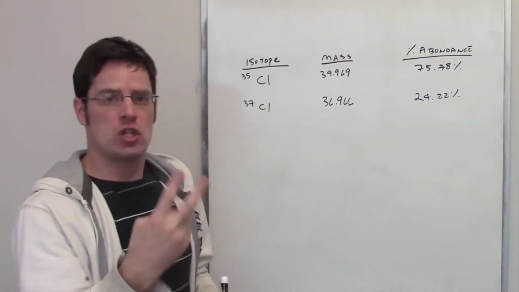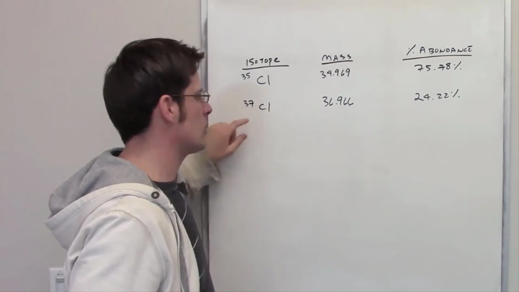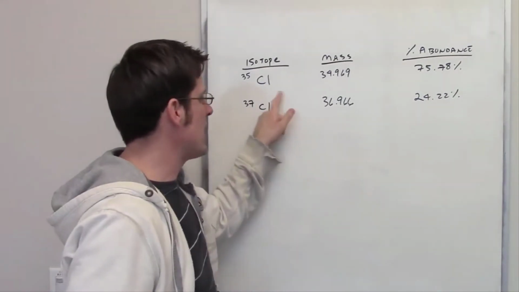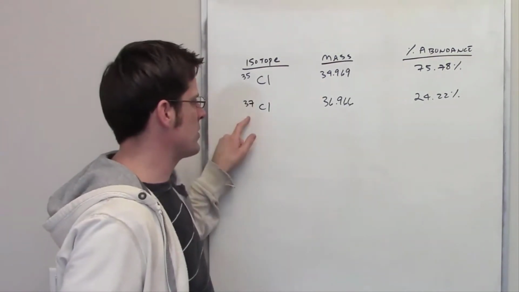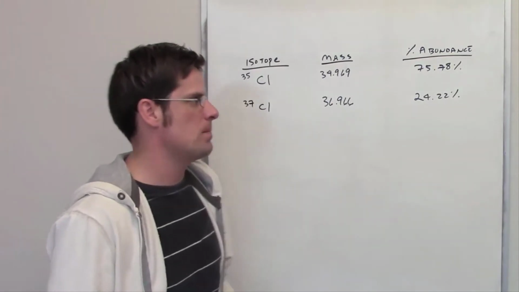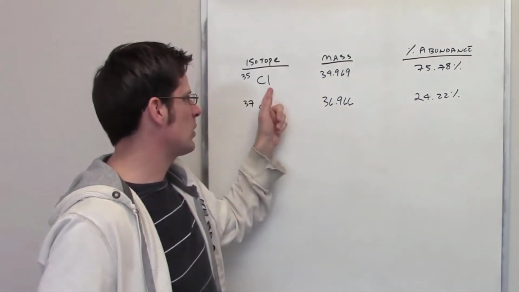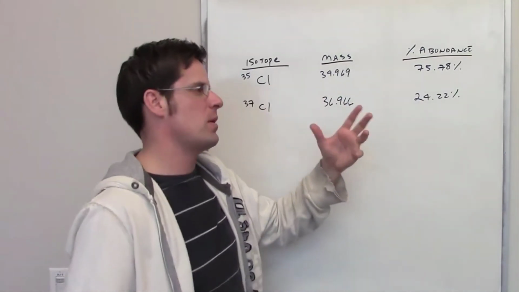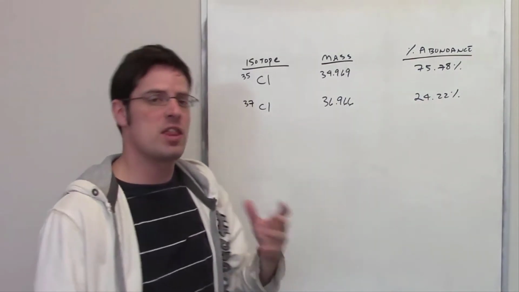In nature, there are two different isotopes that exist of chlorine. One is chlorine-35 and one is chlorine-37. Chlorine-35 has this mass in AMU or in grams per mole. Chlorine-37 has this mass in AMU. 75.78% of all chlorines happen to be chlorine-35s, at least on Earth and maybe throughout the universe, I don't know. And 24.22% of all chlorines happen to be chlorine-37.